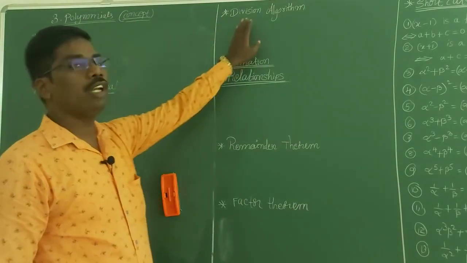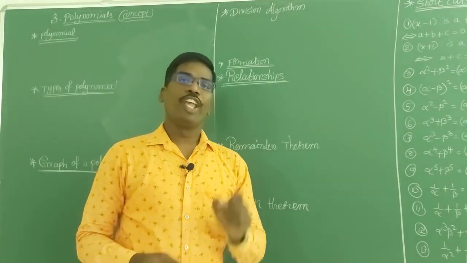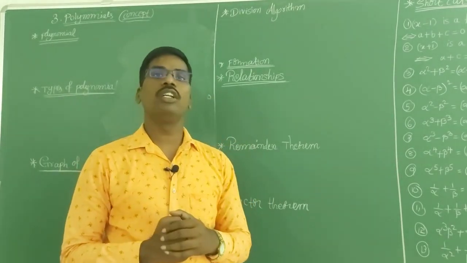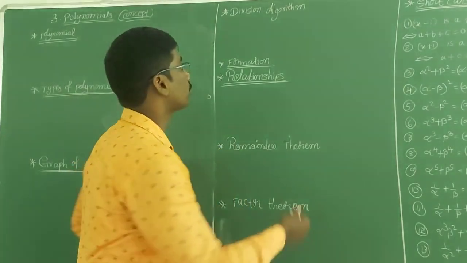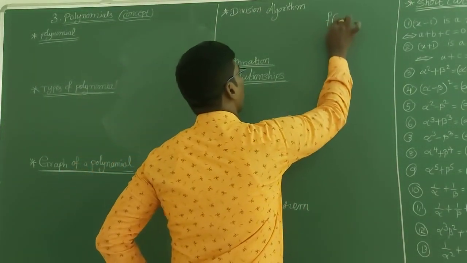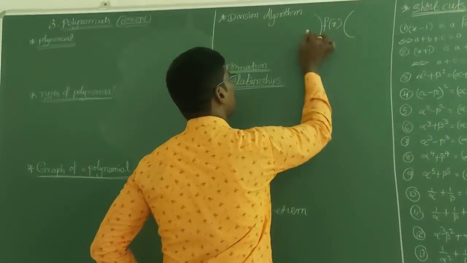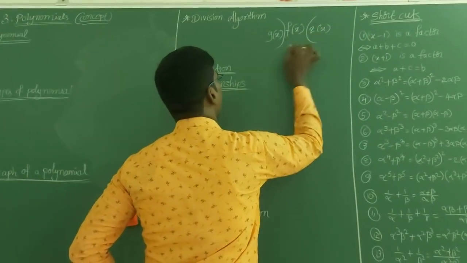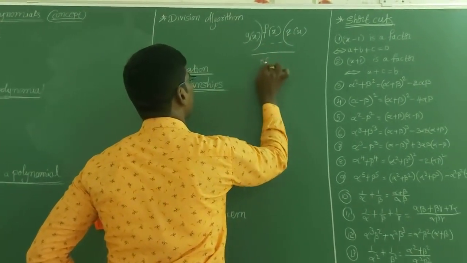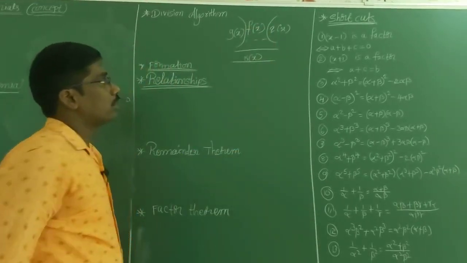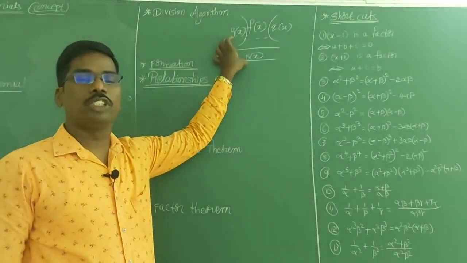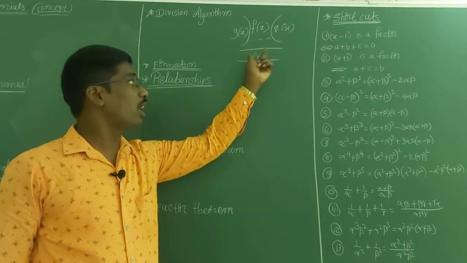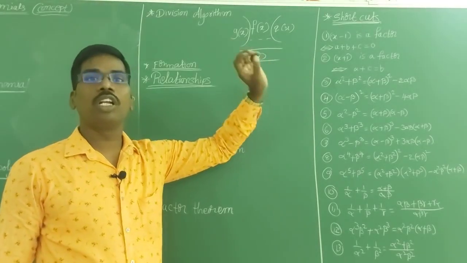Next, division algorithm. If f(x) and g(x) are non-zero polynomials and q(x) and r(x) are any polynomials, then if f(x) is divided by g(x), we will get quotient q(x) and remainder r(x). This is called the division algorithm.